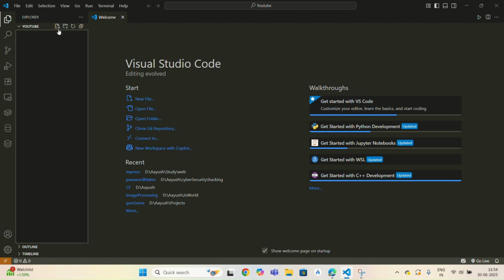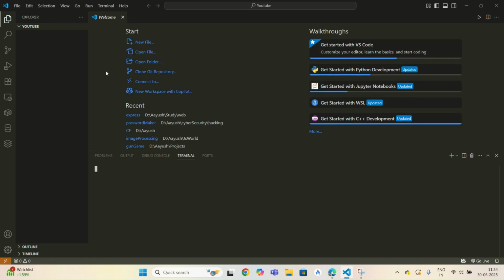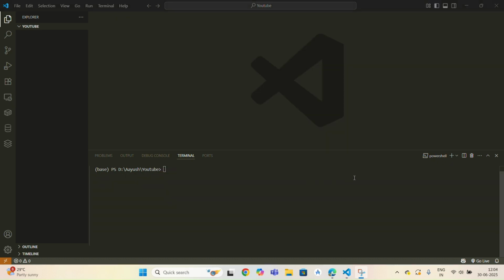You can see here we will run a few commands. You can open PowerShell or terminal. You can write node to verify if Node is actually installed in your system. If you get any error, please check the installation process and install it correctly. If you are comfortable with CLI, you can use Git Bash instead of CMD or PowerShell.